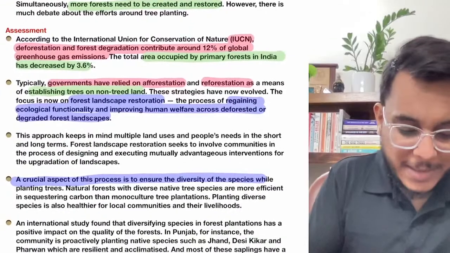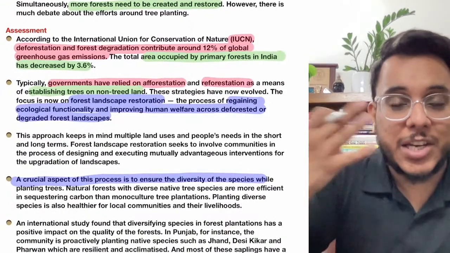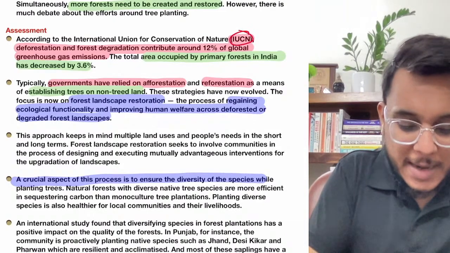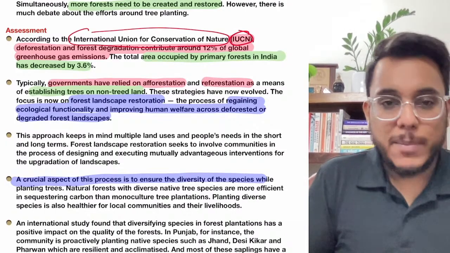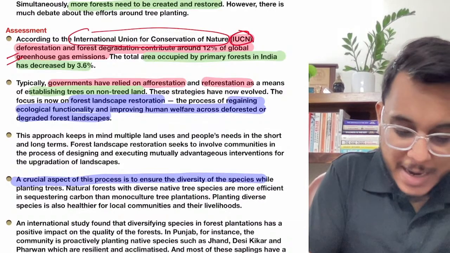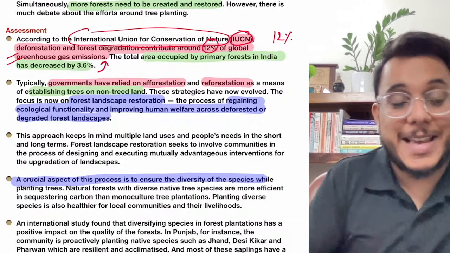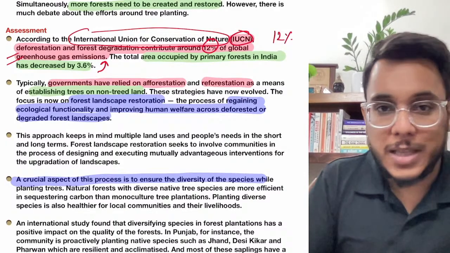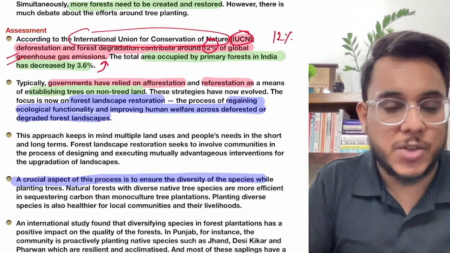Now it has been provided that we need to restore our forest, we need to regenerate our degraded forest. According to the IUCN, the International Union for Conservation of Nature, because of the deforestation and the degradation of the forest that has happened, it is leading to 12% of the global greenhouse gas emissions. Is it clear? Now you just connect this particular thing with the pledge that India has taken in COP26 that was organized recently.